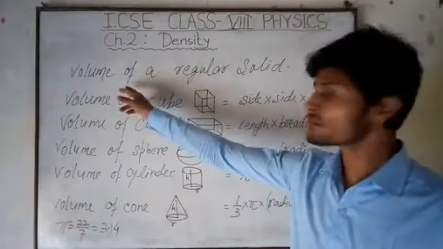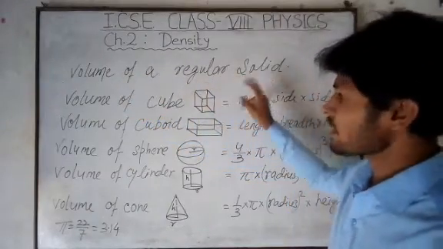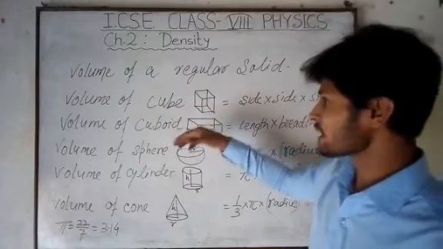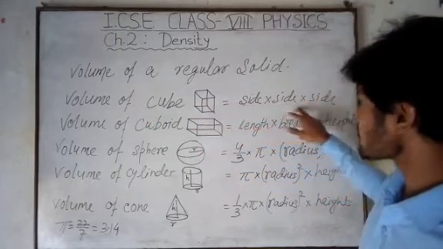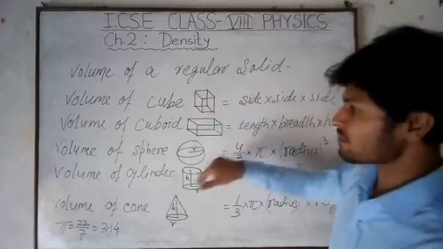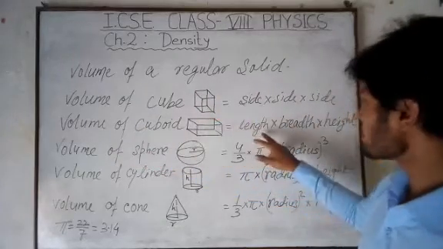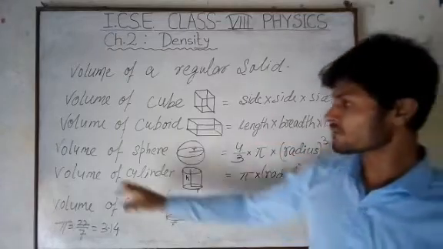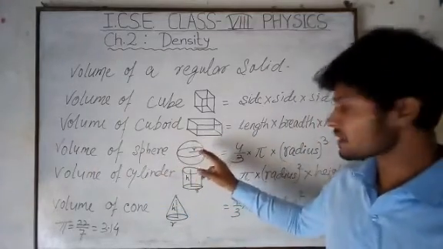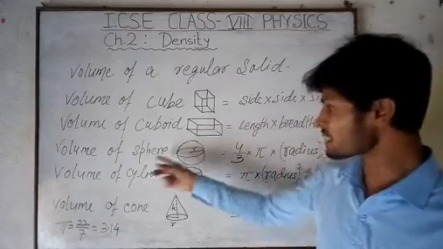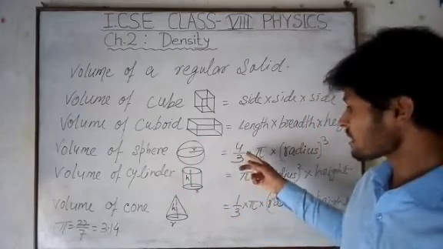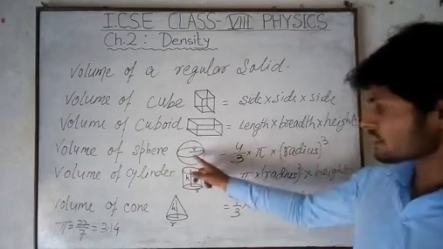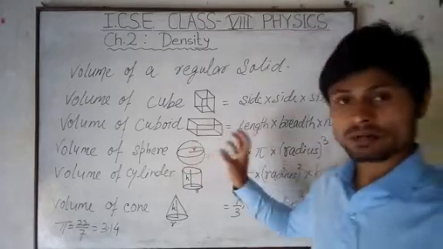The volume of a regular solid in the shape of a cube can be calculated by using the formula side into side into side. This is the shape of a cube. Volume of a cuboid equals length into breadth into height. If you have a substance in spherical shape, then its volume can be calculated by using the formula 4 by 3 pi into radius cube. Here this one is the radius. This is a spherical shape, a ball.